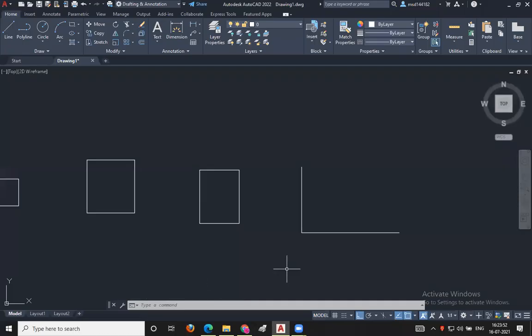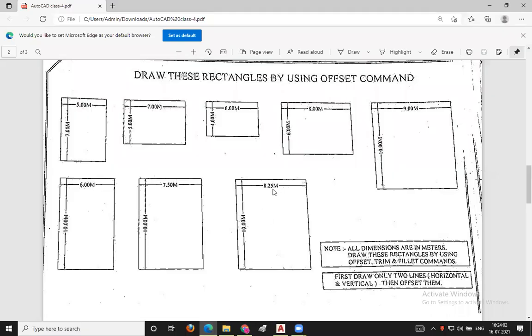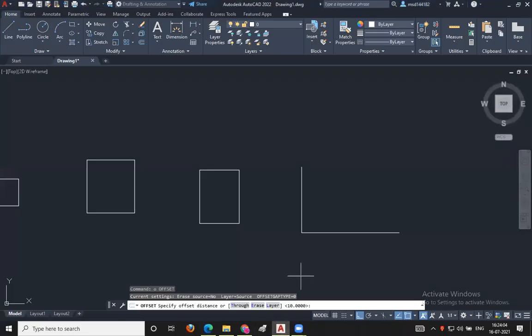So what is the keyword for the offset command? O, enter. Then the offset distance: the width is 8.25 meters. So 8.25, enter.